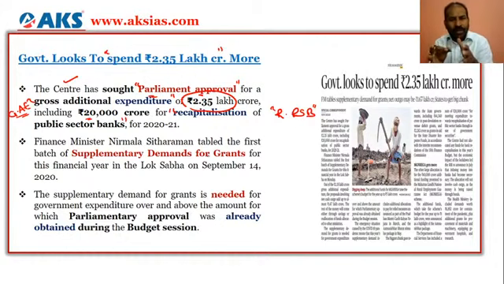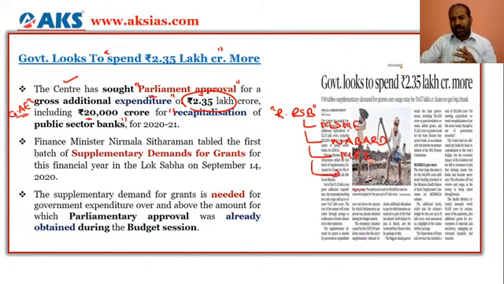So to pump money into the public sector banks, and from public sector banks further into micro, small and medium enterprises, and further into NABARD, as we discussed earlier, into micro financial institutions, and also the ILFS, or else the regional rural banks or cooperative banks.